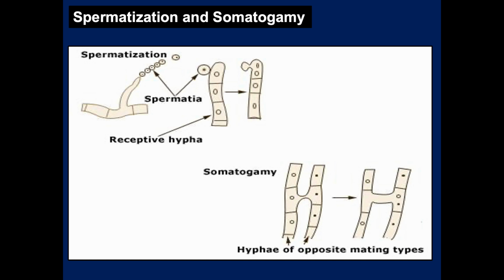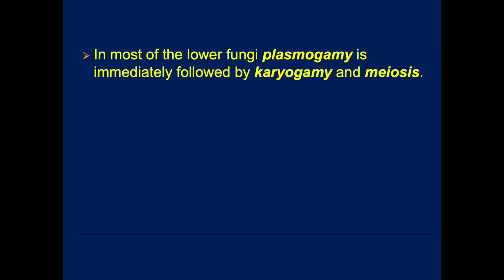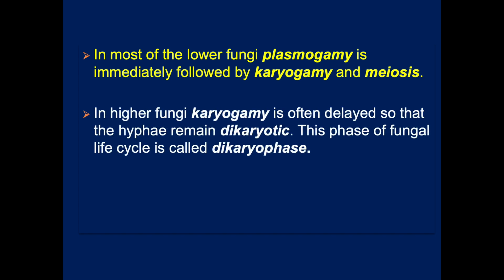Spermatization occurs in fungi where spermatia are formed in the male hypha and are transferred to the female or receptive hypha, whereas somatogamy occurs in basidiomycetes like mushrooms. In most of the lower fungi, plasmogamy is immediately followed by karyogamy as well as meiosis. In higher fungi, karyogamy is often delayed so that the hyphae remain dikaryotic. This phase of the fungal life cycle is called the dikaryophase.